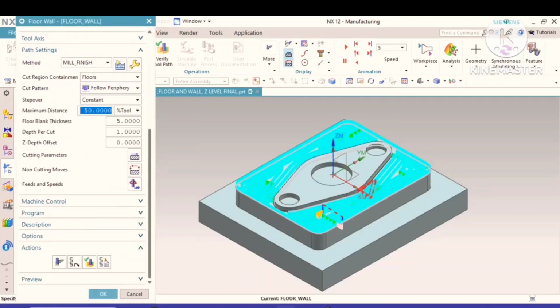See, now we have changed the settings. In this way, you have to change.